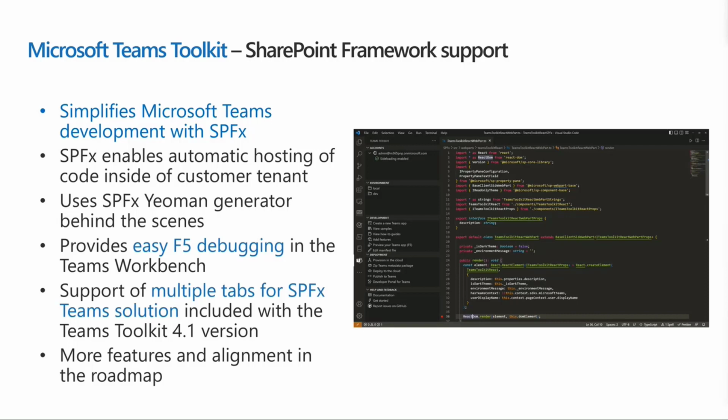Now, the Teams Toolkit itself simplifies Microsoft Teams development with SPFx. We're going to do a live demo on that one in a second. SPFx enables automatic hosting, again, like the fifth time of mentioning that, inside of the customer tenant, which is the cool thing here.